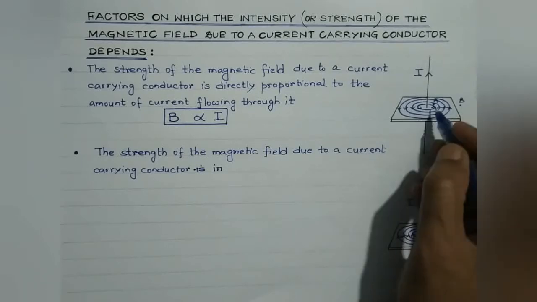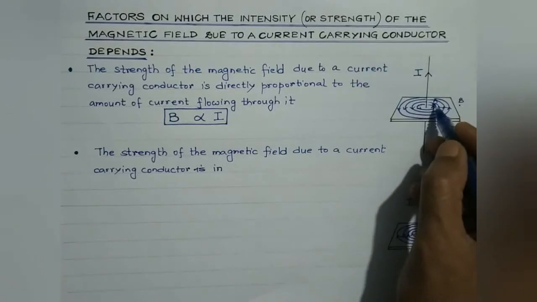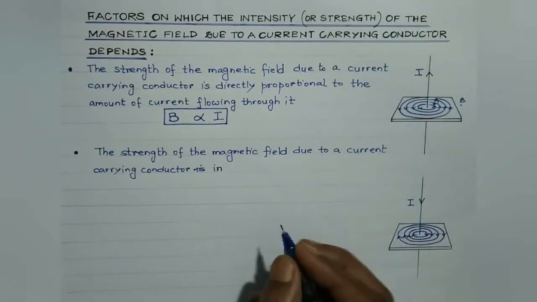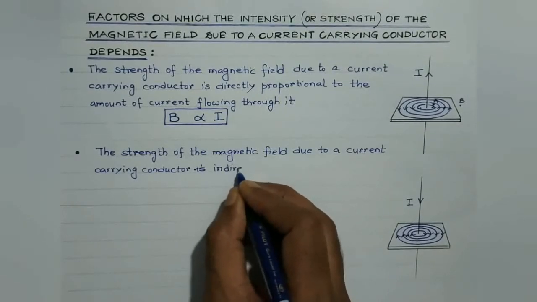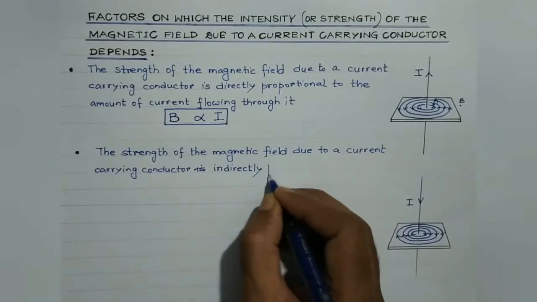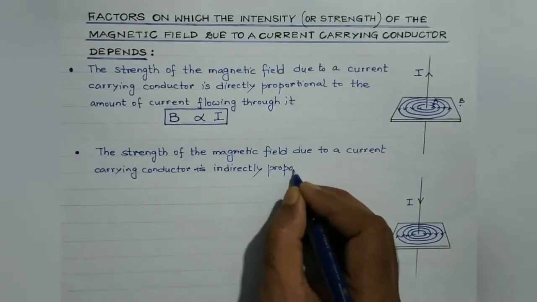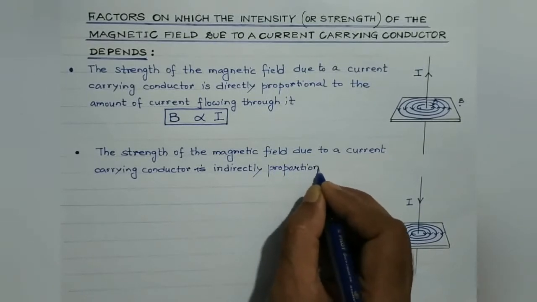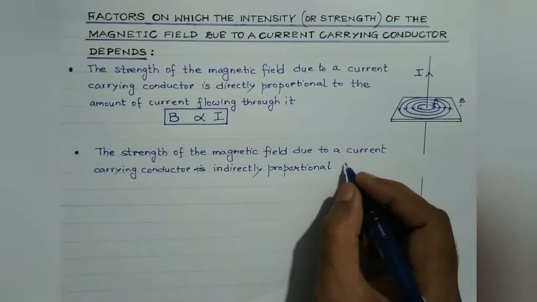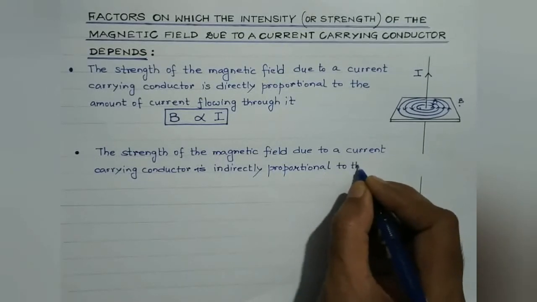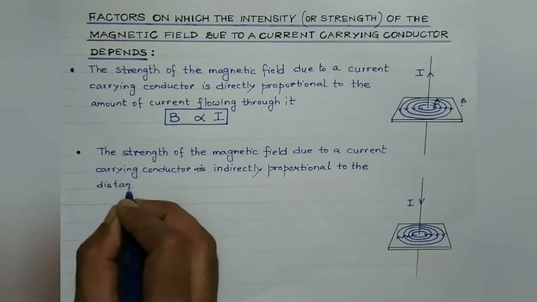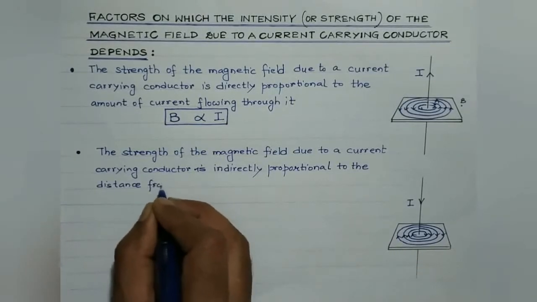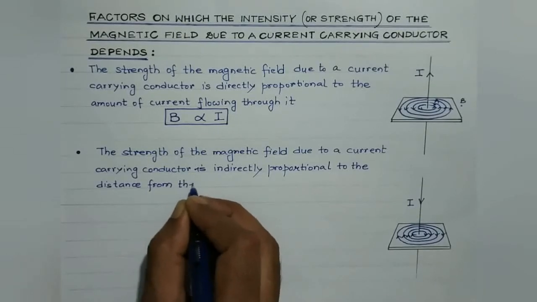Greater the distance, smaller will be the strength of the magnetic field, and smaller the distance, greater will be the strength of the magnetic field. So it is inversely proportional to the distance from the current carrying conductor.